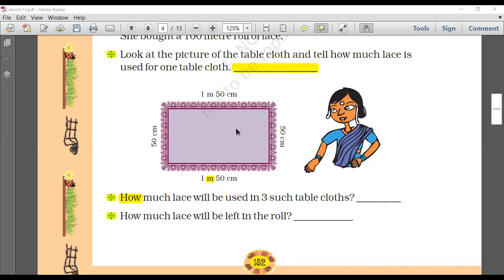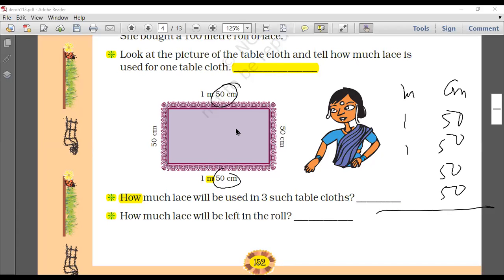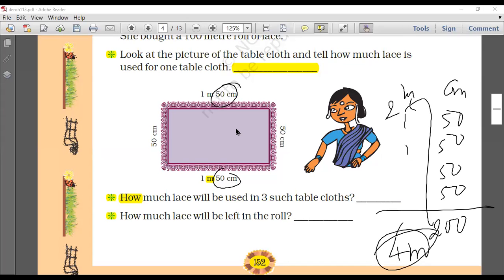Everyone, you forgot that there are different units here. So you must add them properly. Meter, centimeter. 1 meter, 50 centimeter, 1 meter, 50 centimeter. Then we have 50 centimeter and another 50 centimeter. If you add them all together, you will get 200 centimeters. So 200 centimeters is converted into 2 meters, which makes it 4 meters. That is the correct answer.